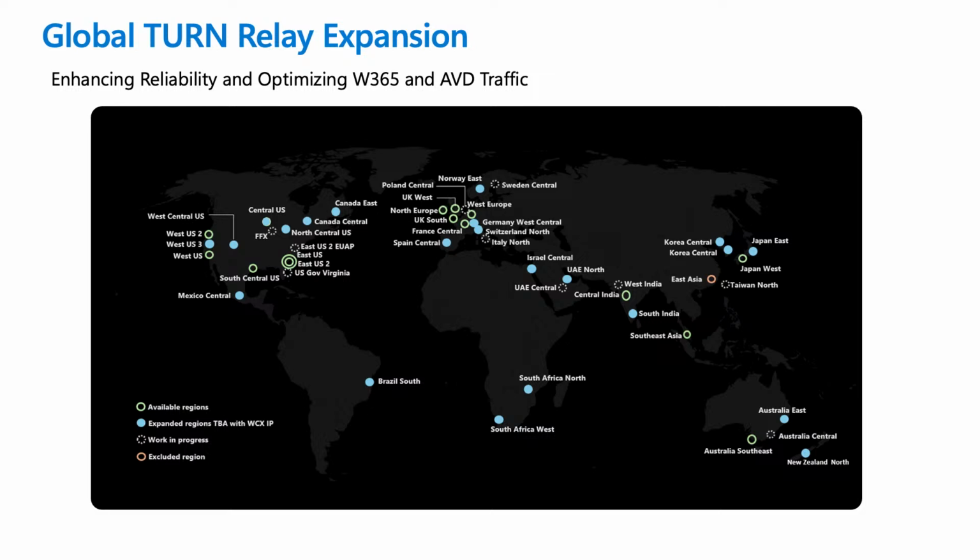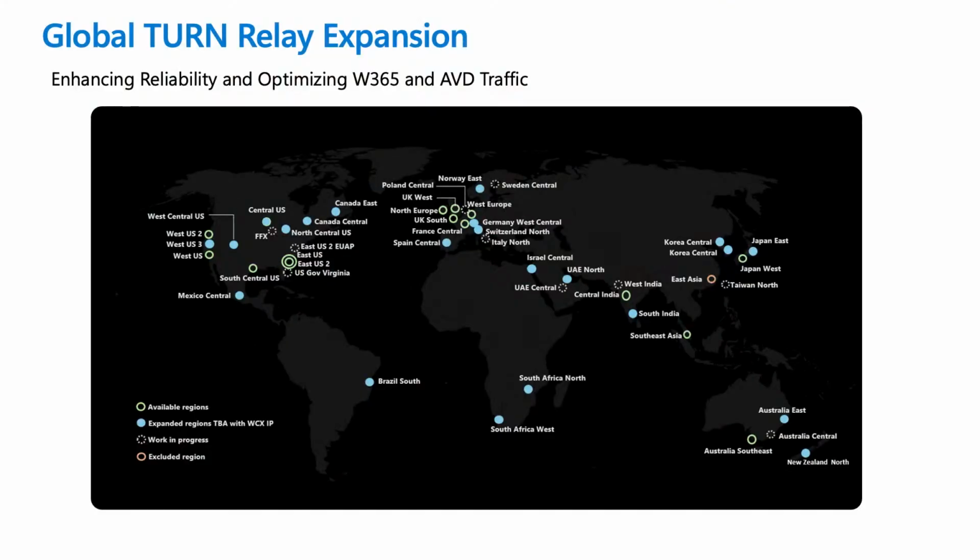What that means is that when users connect to their Cloud PC, they get connected to a turn relay which is closer to them. Then the maximum leg of the connection goes through the Microsoft Azure network, which means faster, lower latency connectivity. Secondarily, these turn relays are dedicated only to Windows 365 and AVD traffic, and optimized for that. So it is super fast and more reliable.